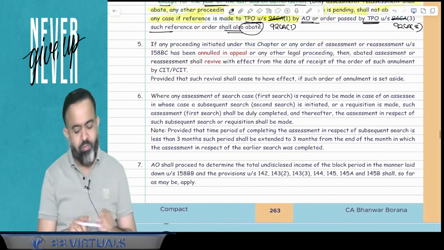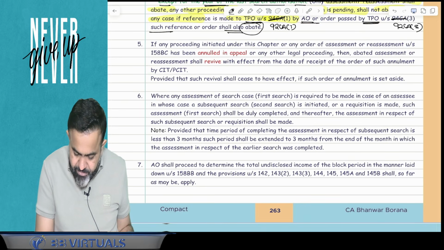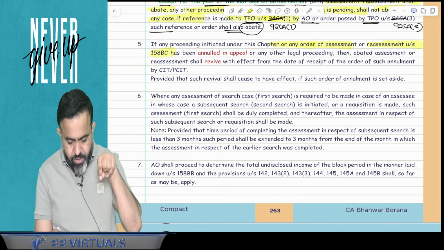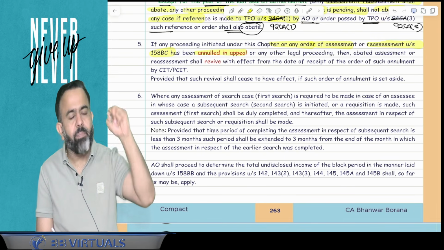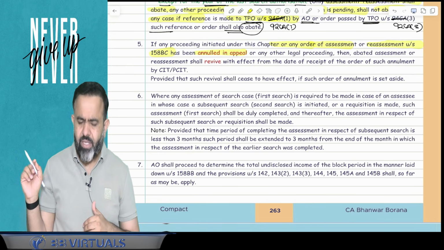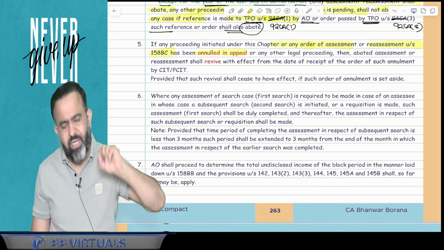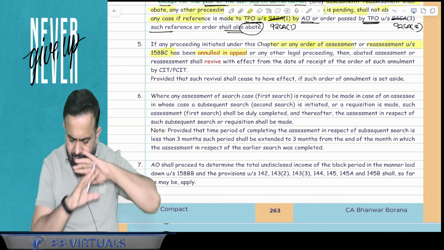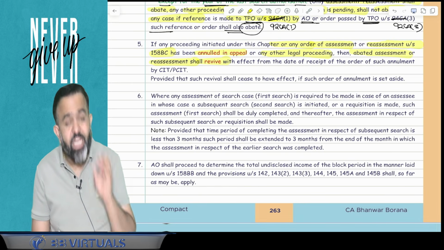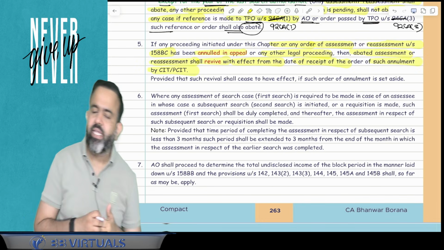Now next part, point number 5. Point number 5 says that if any proceeding initiated under this chapter or any order of assessment, reassessment made under this section has been annulled in any appeal. Now guys, you know that annulled in any appeal means it is cancelled by the court. It is the example of Mamata Banerjee. So in case of Mamata Banerjee, you know that it is cancelled. So in that particular case or any other legal proceeding, then the abated assessment or reassessment shall be revived with effect from the date of the receipt of the order of such annulment by the CIT or PCIT.